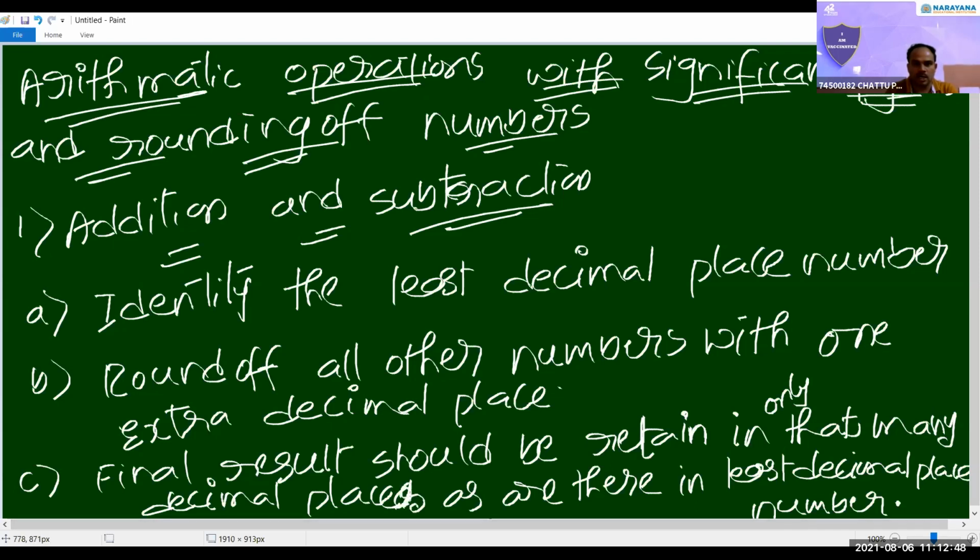Places, that many decimal places. Okay, sir. Completed. One second, sir. Write down without any mistakes, please. If you have any doubt, ask while writing the theory, while writing the notes.